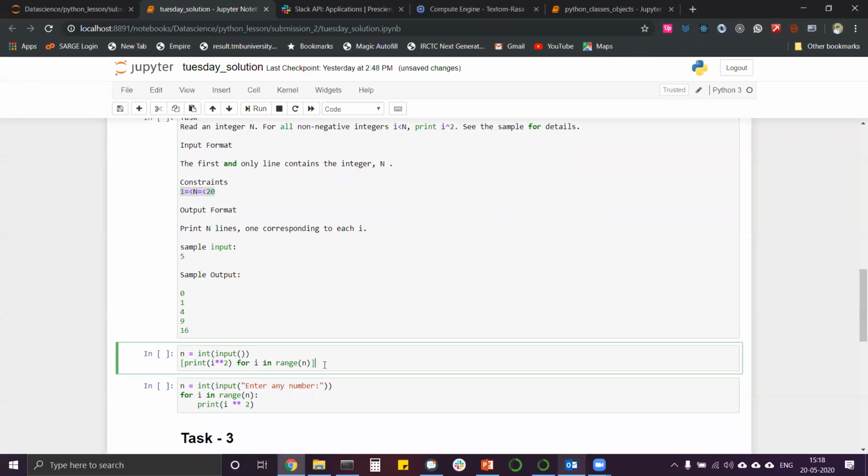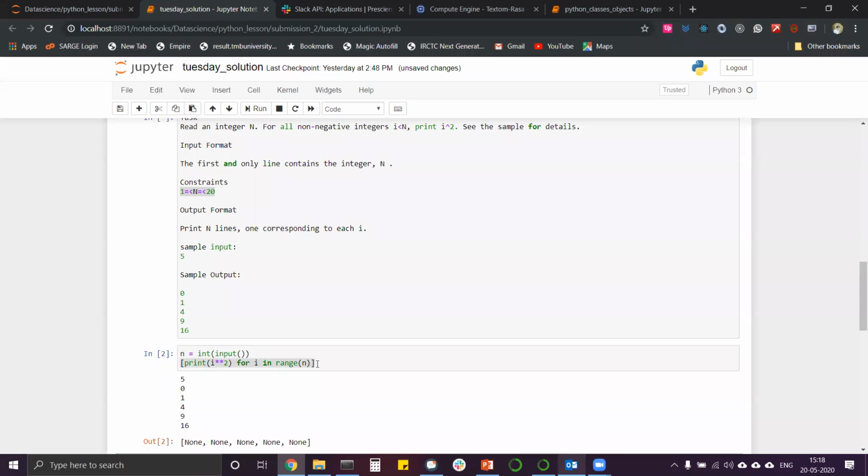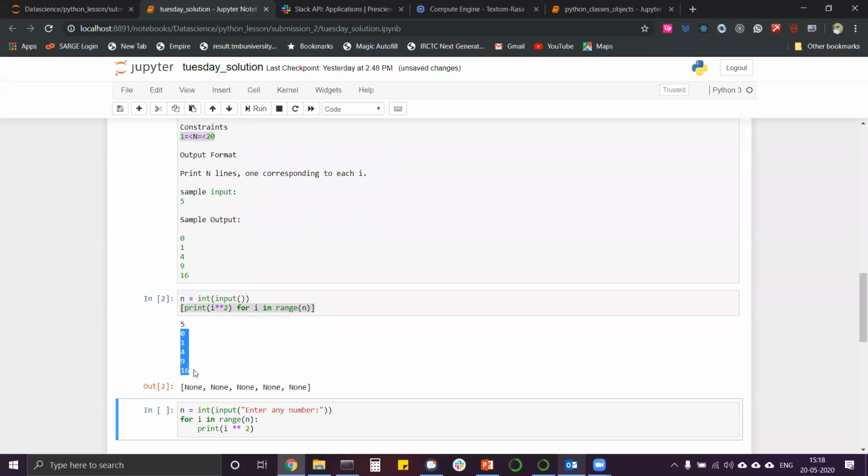So it was very simple. We could have taken an input from the user and printed out the result like that. Like we are printing i squared for i in the range of n. Here actually I am printing out the result in a single line, just saving the variables. But let's print out the output. Say suppose we go for 5 again, the same output. You see that the output comes as 0, 1, 4, 9 and 16, but the output that will be returned finally will be a list containing None, None, None, None, None, 5 times, because there were 5 integers.